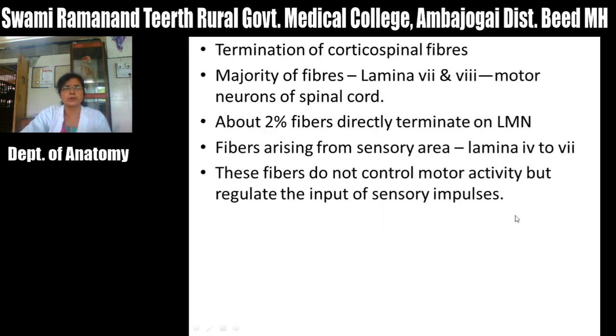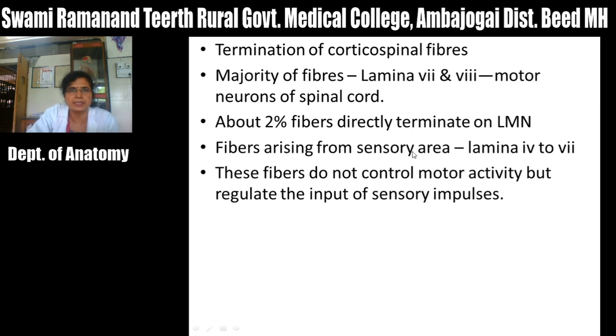Now the termination of these corticospinal fibers: the majority of fibers, both lateral corticospinal and anterior corticospinal tracts, first terminate in lamina 7 and 8, which consist of interneurons, and through these interneurons they terminate on the motor neurons of the spinal cord, that is the alpha and gamma motor neurons. Axons arising from these alpha and gamma motor neurons pass through the ventral root of the spinal nerve, which is motor in function, and then supply the skeletal muscles. About 2% fibers directly terminate on the lower motor neuron.